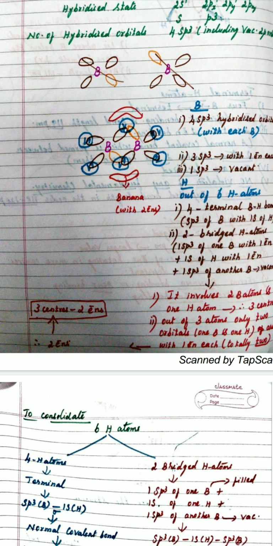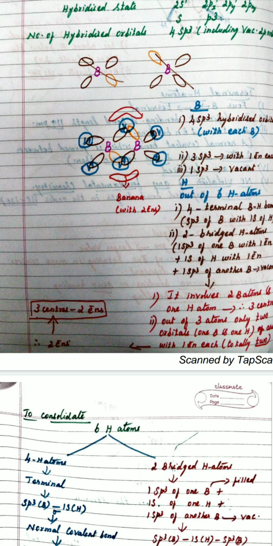The 4 terminal boron hydrogen bonds are sp3 of boron with the 1s orbital of hydrogen each. For the 2 bridged hydrogen atoms, 1 sp3 of 1 boron with 1 electron plus 1s of hydrogen with 1 electron plus 1 sp3 of another boron which is vacant. That's the way the banana bonding is formed above and below the plane. If you look at this banana bonding, it involves 2 boron atoms and 1 hydrogen atom.